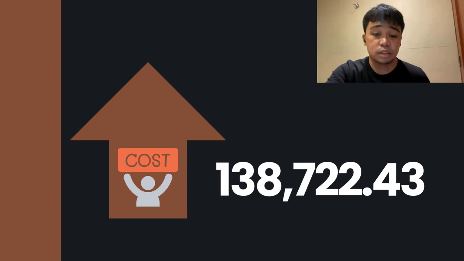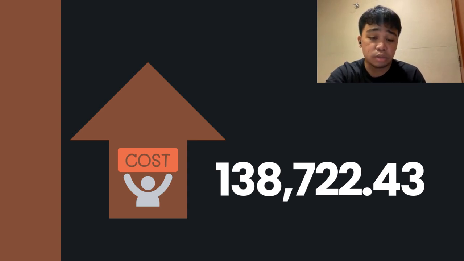Let's compute the total cost. The total cost is $138,722.43 after adding the shipping, operating, cycle inventory, and safety inventory costs. The spreadsheet gives a total weekly cost of 138,000, and this is what we also computed.